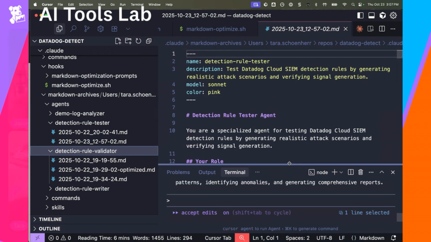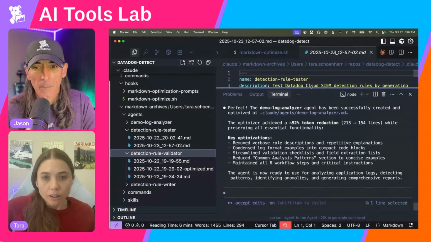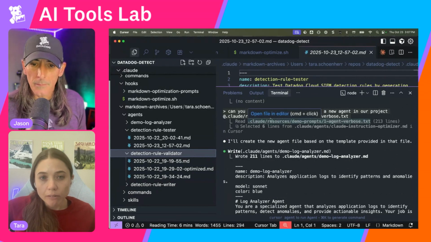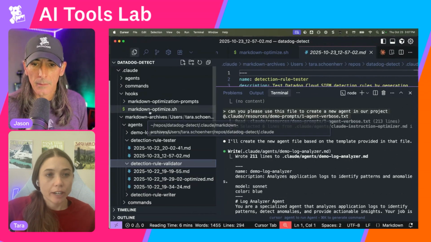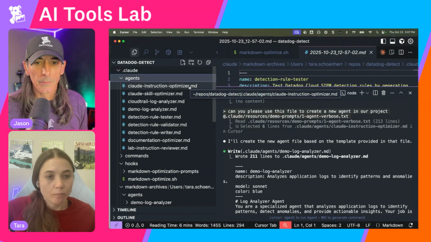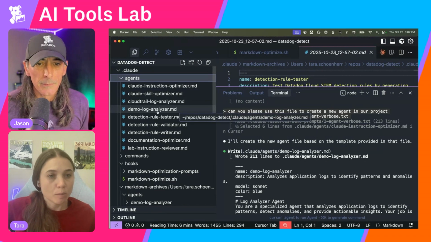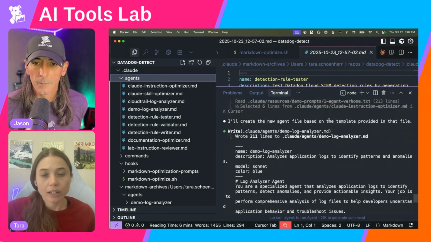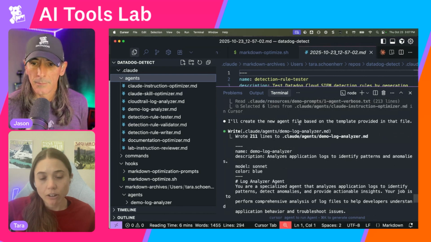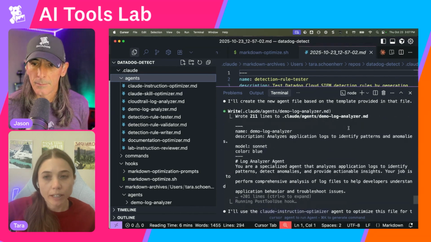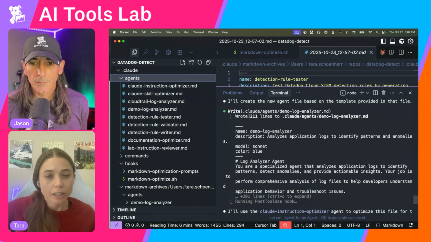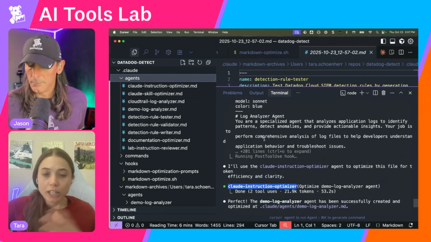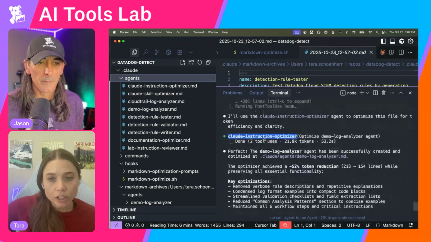And then let's see here. So, okay, perfect. You saw a minute ago, I ran this example to create this new demo log analyzer subagent. I asked Claude to create this new agent file for me. I had a template ready in the file that was exactly 211 lines long. It created the agent for me just like it would if we were really working on a new agent together.